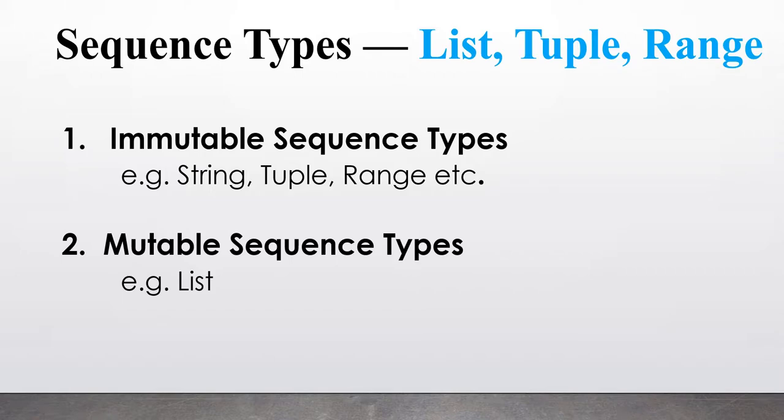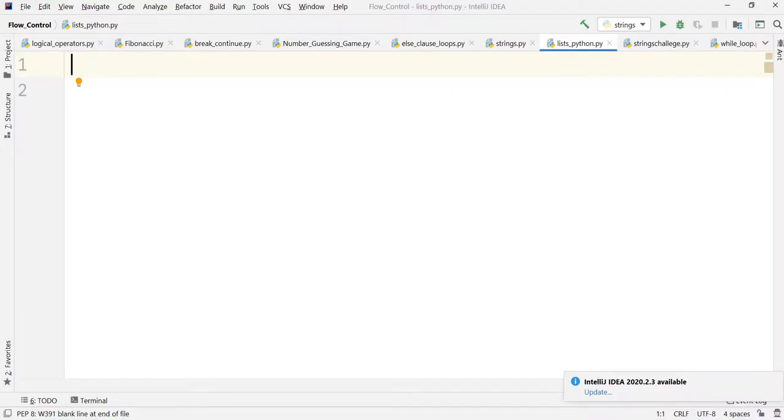Let us go to our IntelliJ IDEA and try to understand the first sequence type, which is the list. A list in Python refers to the exact meaning of list in a dictionary. Basically, a list can be considered a collection of data, or more specifically, a sequence of things.